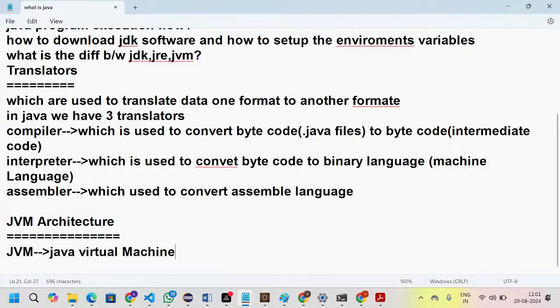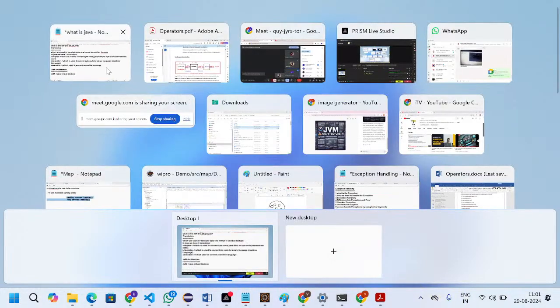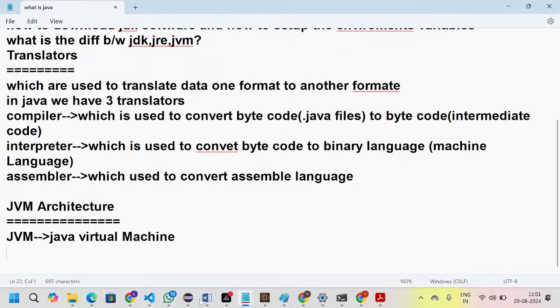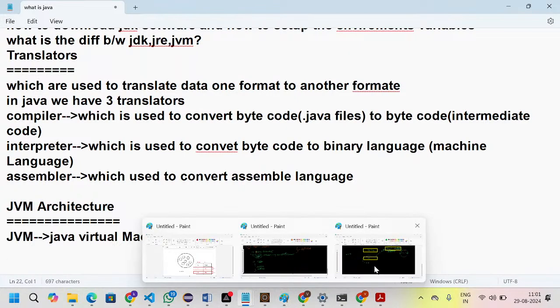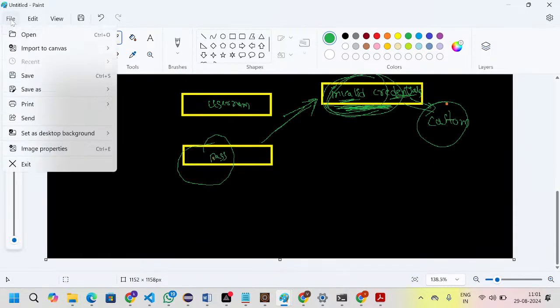Okay. Then what will happen in the JVM architecture? I will explain with MS Paint. I will take a new one.